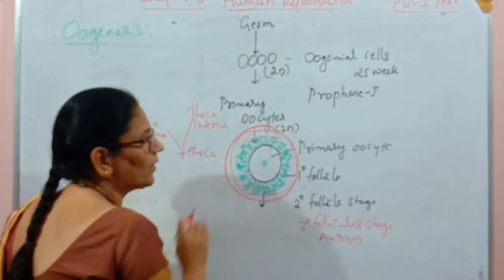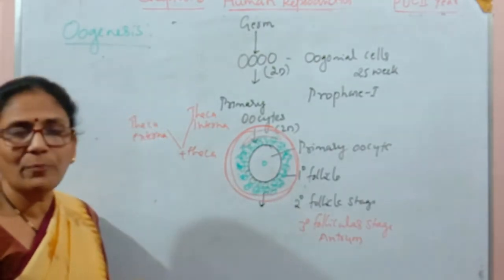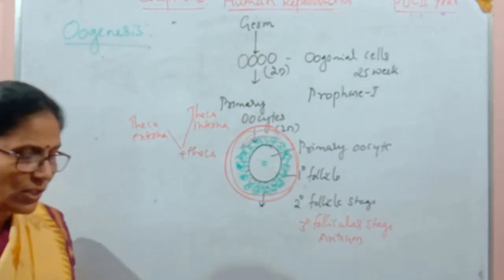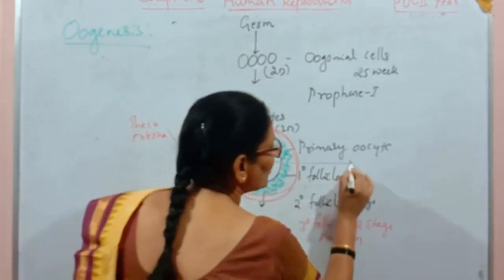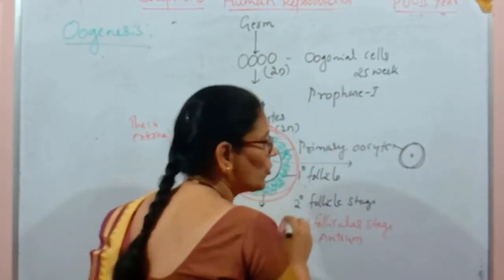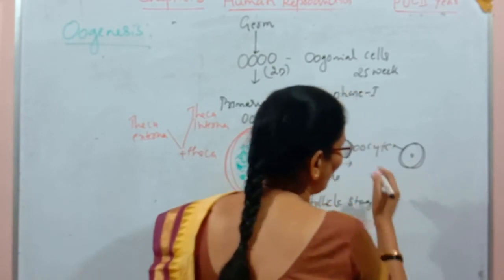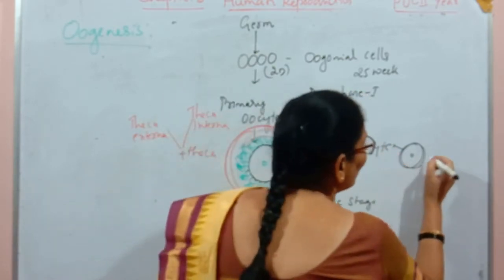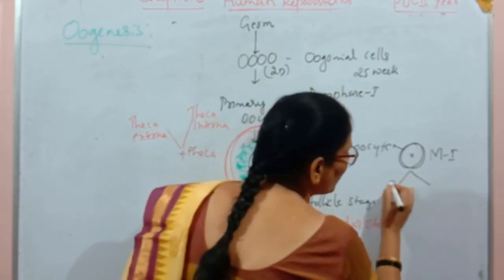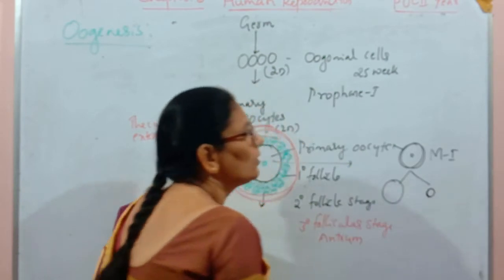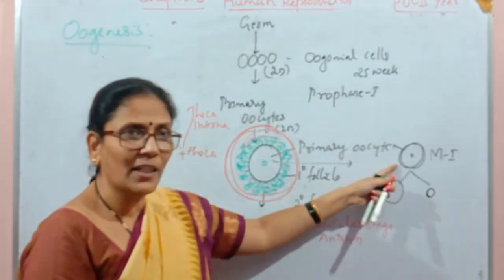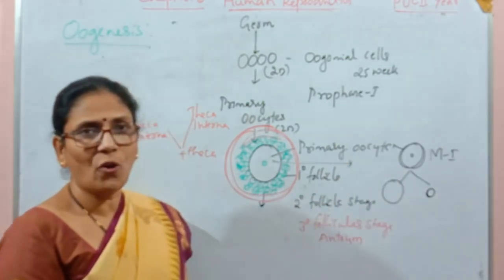In this stage, the primary oocyte now continues and completes its first meiotic division. I am going to draw this structure of primary oocyte here. This is the primary oocyte which undergoes the first meiotic division. Already it had started, but now it completes. Because of that, two cells are formed. What was arrested in prophase 1 now continues and completes the first meiotic division.